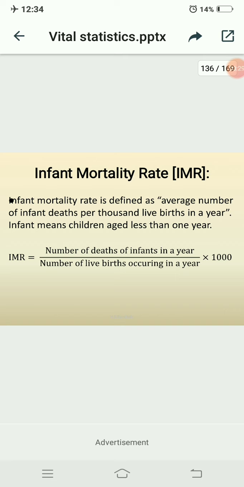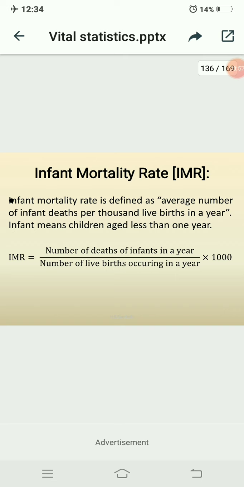Okay, now we are going to study the fourth one, that is also a measurement of mortality rate, that is nothing but infant mortality rate. The infant mortality and neonatal mortality and maternal mortality rate, these are the three measurements. Those are important for your annual examination.